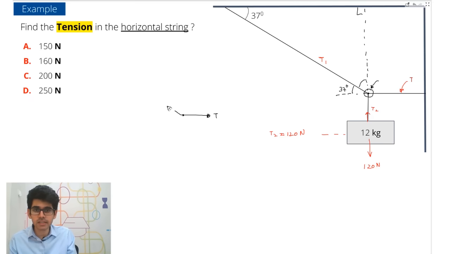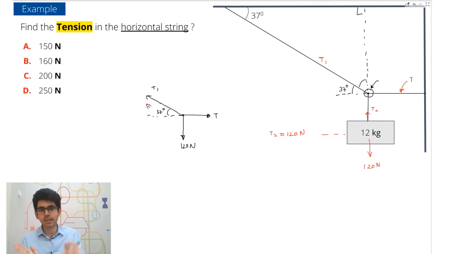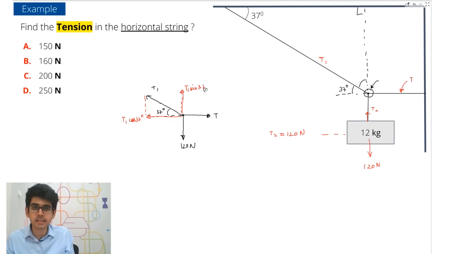So here, if you see, T1 is acting at an angle of 37 degrees, okay? And then we have the weight. Weight is 120 Newton. Okay, amazing. So if you have a look, students, you can break this tension T1 into T1 cos 37 and the other one will be T1 sin 37. So break it. You can easily break it. So this one will be T1 cos 37 degrees and this other one will be T1 sin 37 degrees. It's very easy.